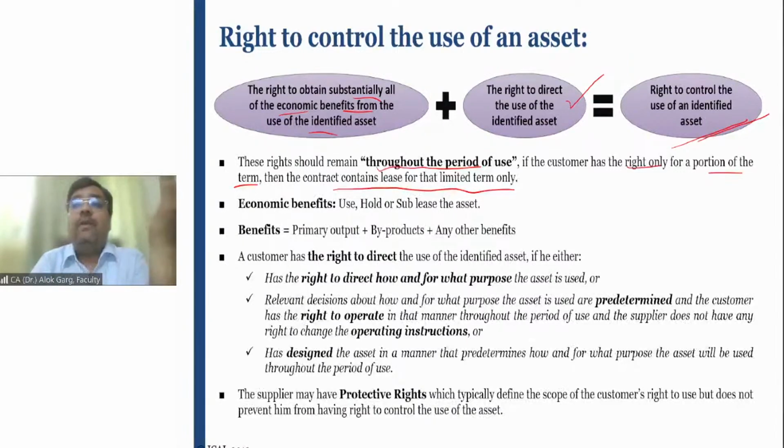What is meant by economic benefit? Economic benefit from the use of the asset means the lessee can use the asset.